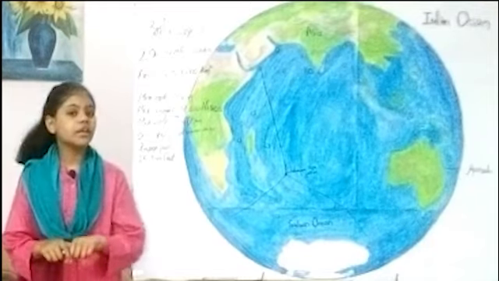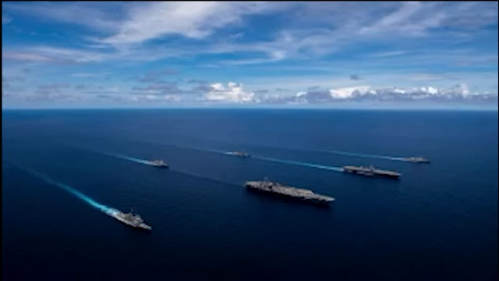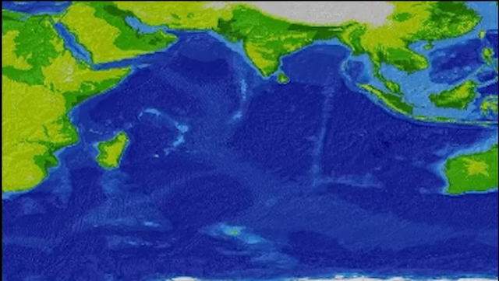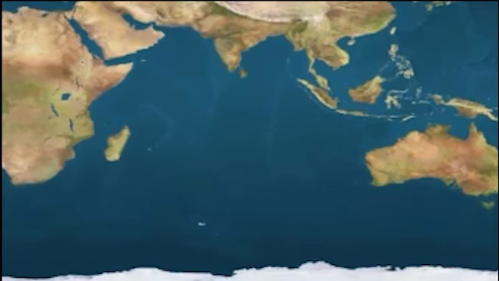A debate over the boundary. Geographers and scientists debate over the southern boundary of the ocean. Some opine that the Indian Ocean stretches southwards to the coast of Antarctica, while others, mostly Australians, are of the view that the water near Antarctica is part of the Antarctic Ocean.